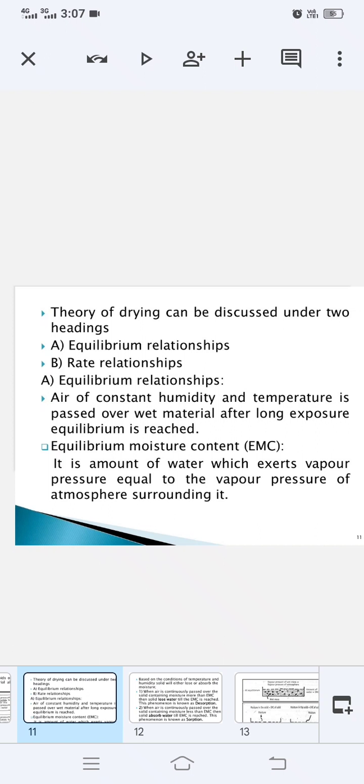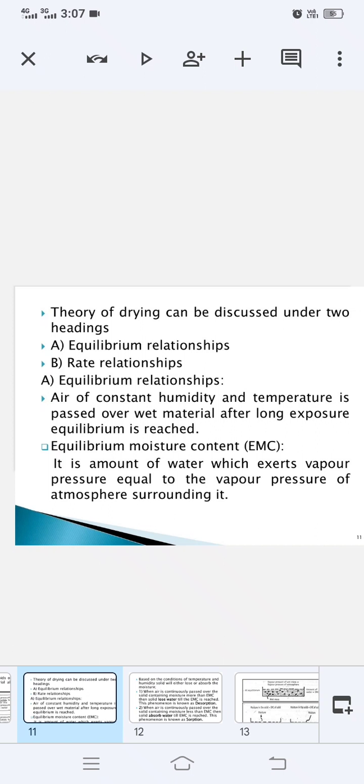So we'll study the mechanism of drying after some time. Let us see what the various theories are first. Various theories have been proposed to explain the movement of moisture. There are various theories like diffusion theory, capillarity theory, pressure gradient theory, gravity flow theory, and the last one is vaporization and condensation mechanisms. So I'll explain to you what is diffusion theory. I'll explain all the theories, just an introductory part of each one.